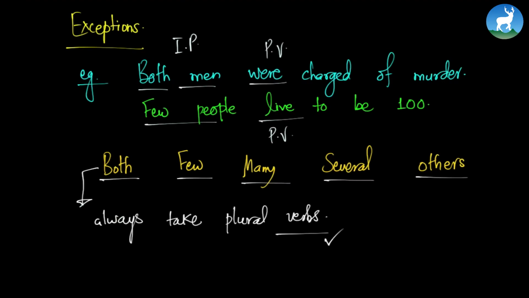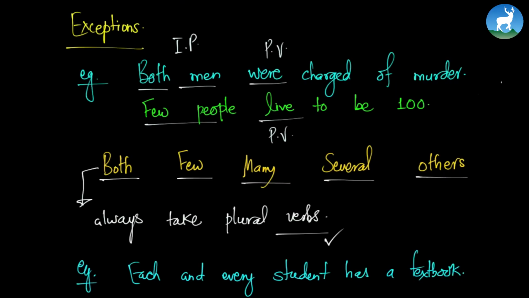Another thing is there's a slight deviation to the first part of rule number 3. If I write something like this: each and every student has a textbook. Now, each and every is an indefinite pronoun followed by a singular verb. What I mean to say is subjects with each of, every, either of, neither of, one of, and so on are always singular and agree with singular verbs.